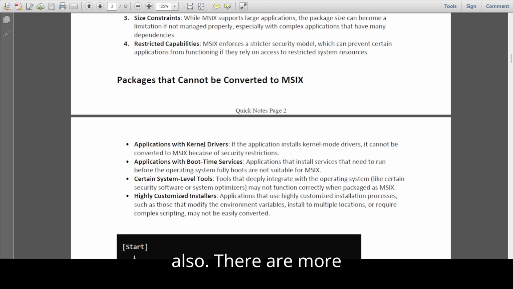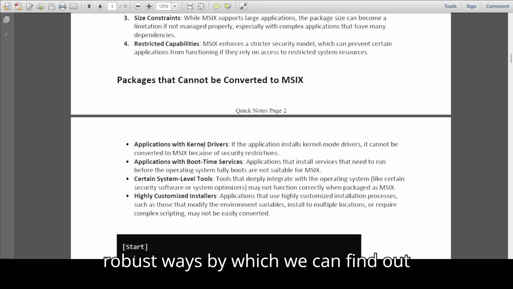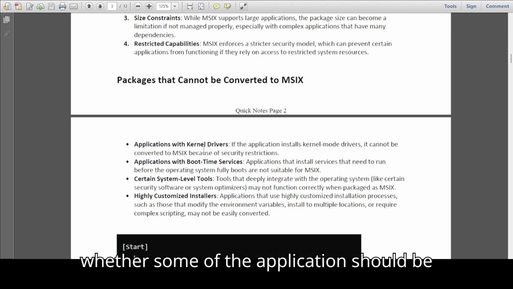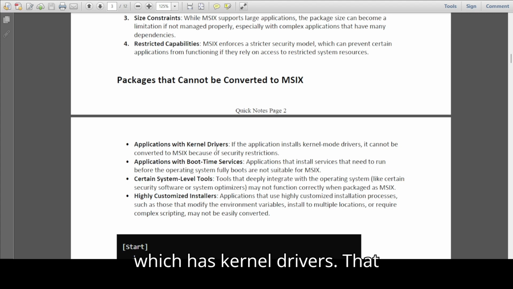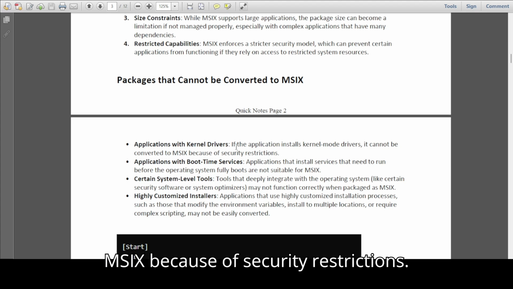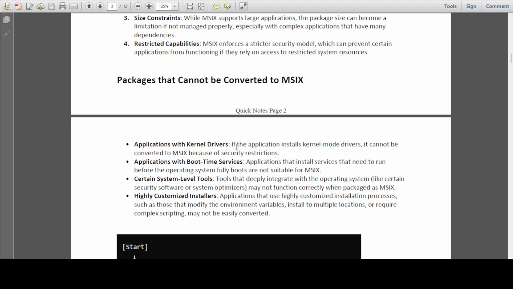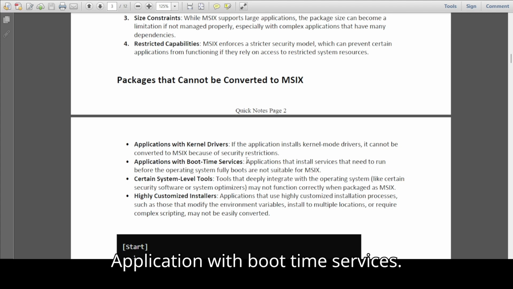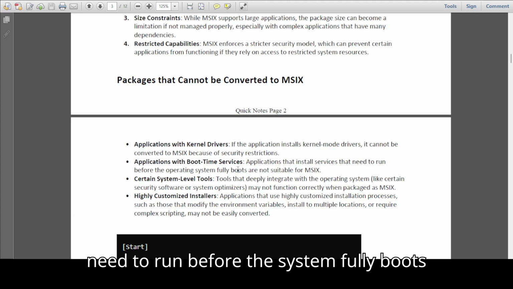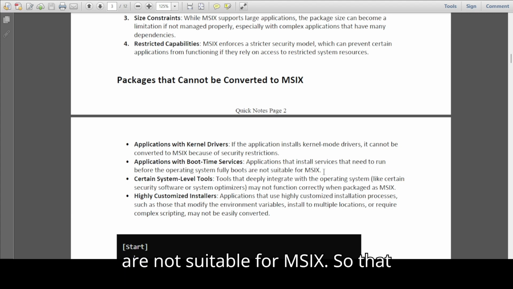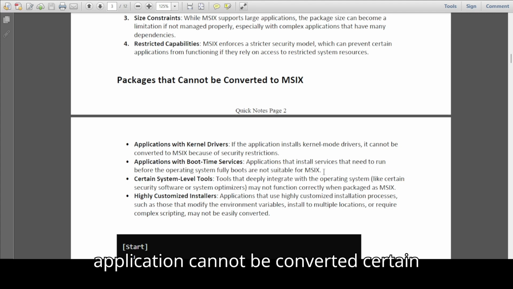Also, there are more robust ways by which we can find out whether an application should be converted to MSIX or not. An application which has kernel drivers cannot be converted to an MSIX because of security restrictions. Applications with boot time services: applications that install services that need to run before the operating system fully boots are not suitable for MSIX, so that application cannot be converted.